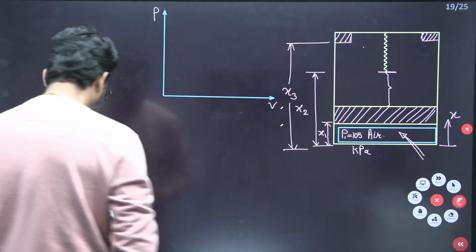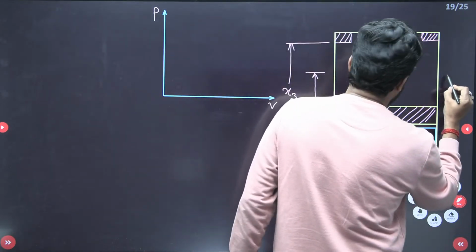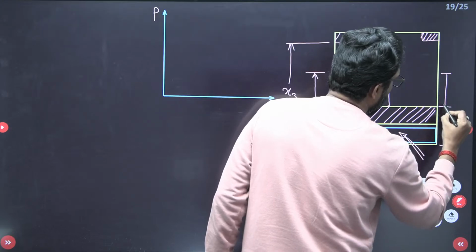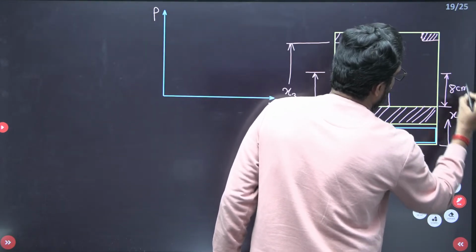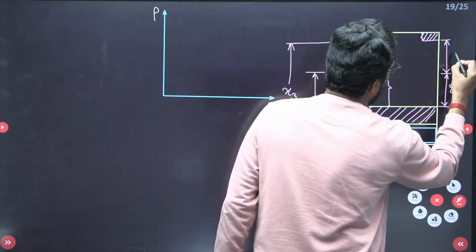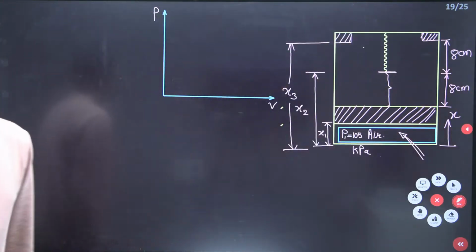Now, my dear, the distance given here is 8 centimeter, and up to the stops, this is also 8 centimeter. Correct?